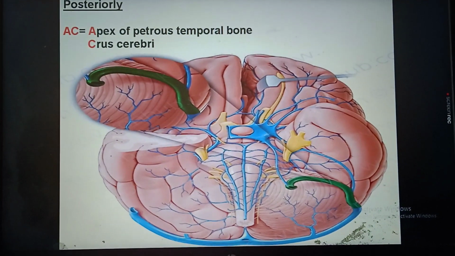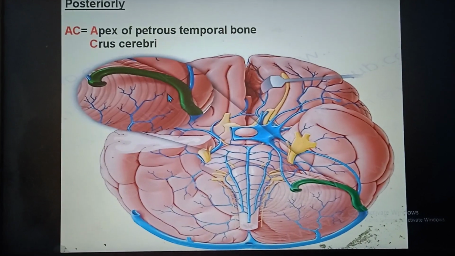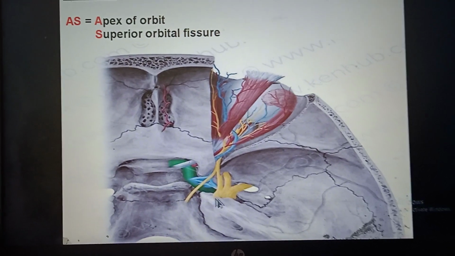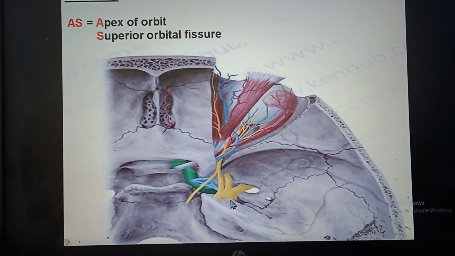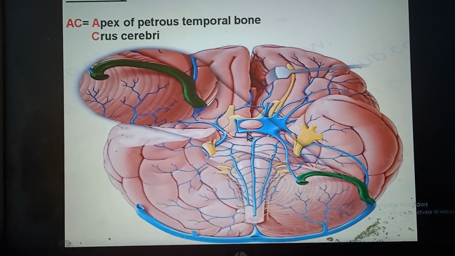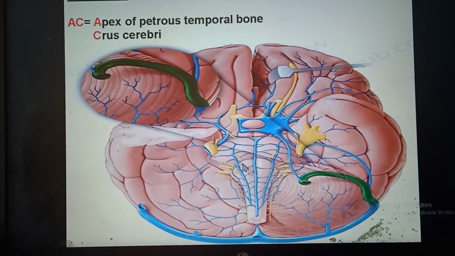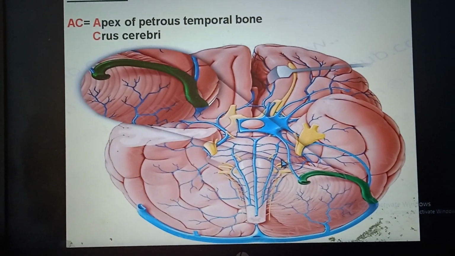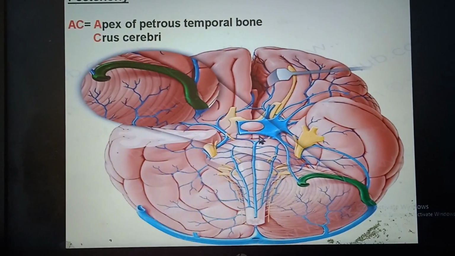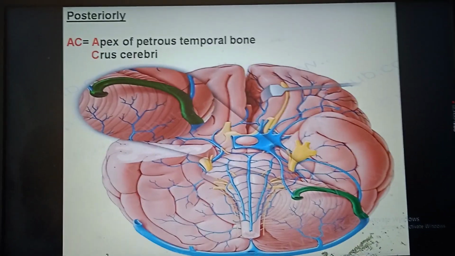Posteriorly AC, as in assistant commissioner. So AC in the posterior aspect, here we can see this is the posterior aspect and this is the apex of the petrous temporal bone. And the second one is the crus cerebri. Here it is. These are the crus cerebri. Here we are seeing the inferior or ventral aspect of the brain. And these two, the anterior aspect of the midbrain, known as crus cerebri, lie just posterior to the cavernous sinus.